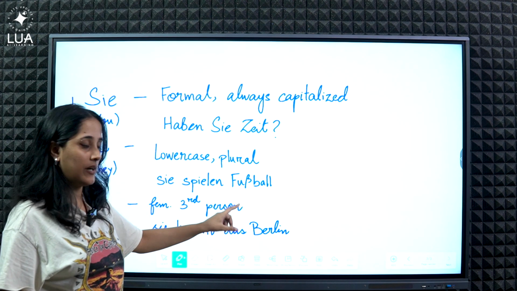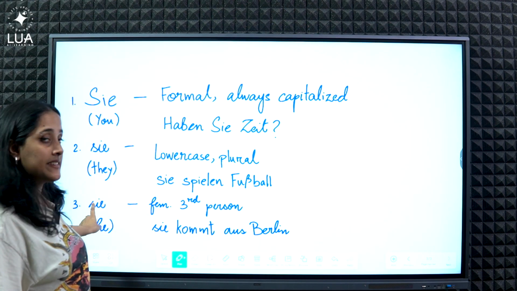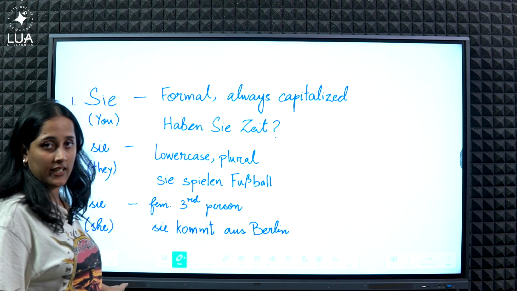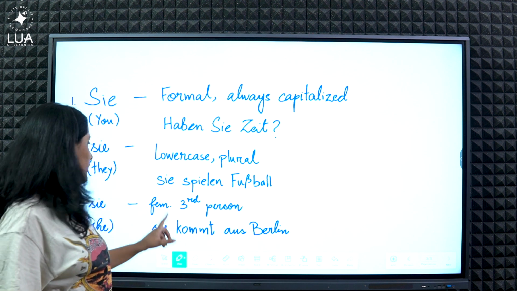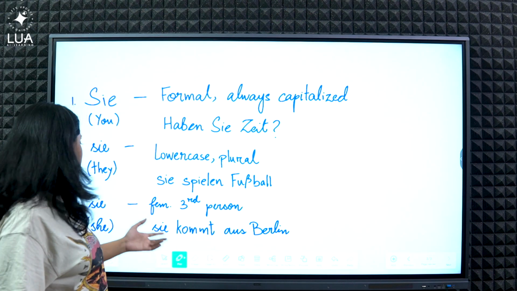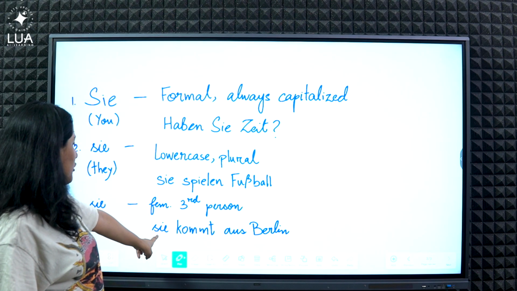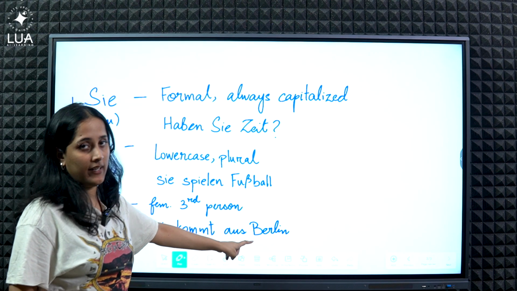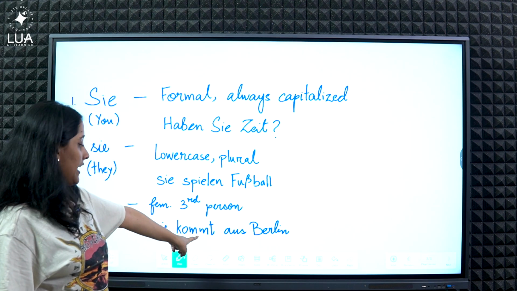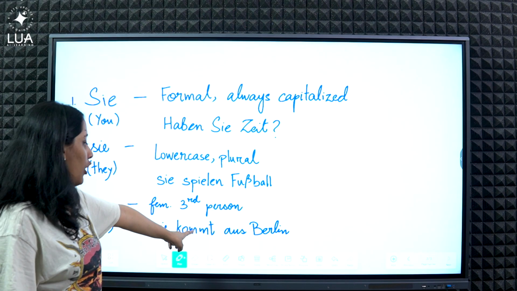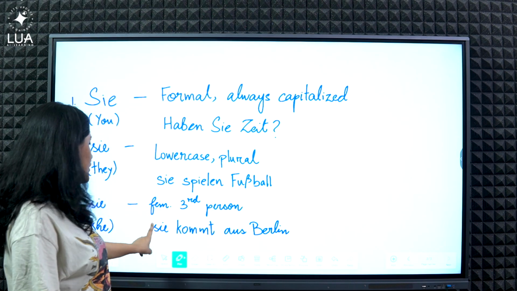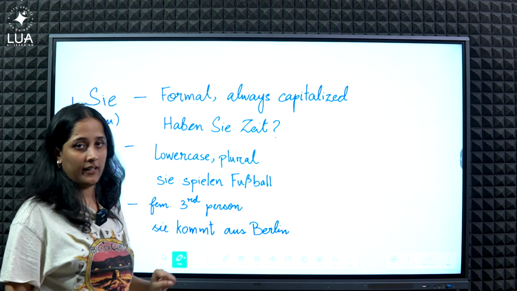Sie spielen Fußball. And then there is the sie, that is she, that is singular. Again, lowercase. And it is feminine. So in a sentence, it will be Sie kommt aus Berlin. It is singular and so it's conjugated according to the singular third person rule. Sie kommt aus Berlin. She comes from Berlin.